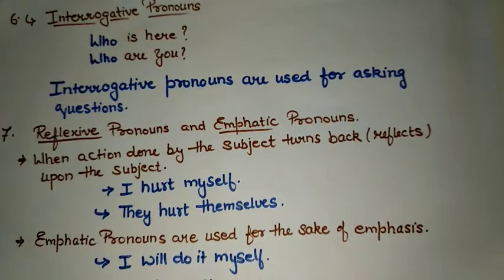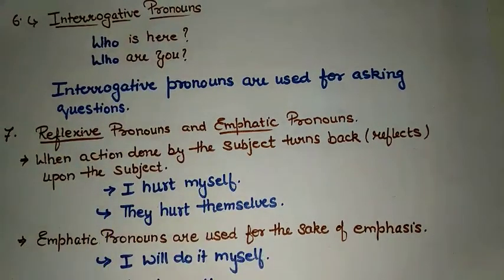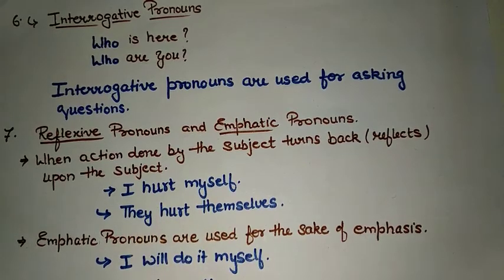So we can say that when the action done by the subject turns back, means reflects upon the subject, they are called reflexive pronouns. Like, they hurt themselves. Again, they is being affected by the action. So they hurt themselves.